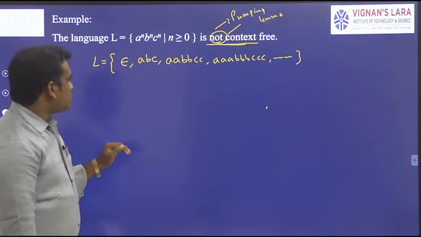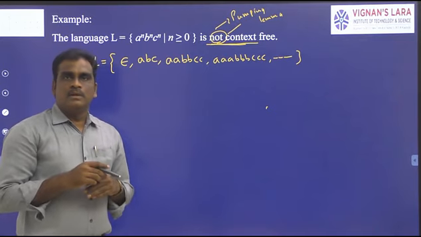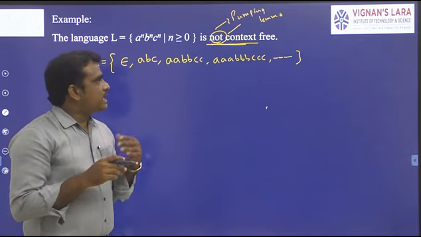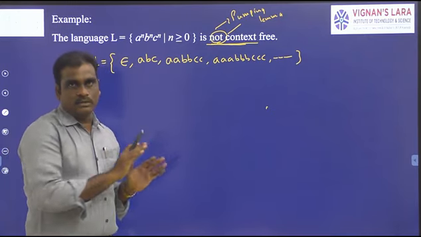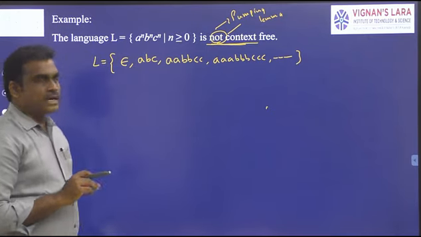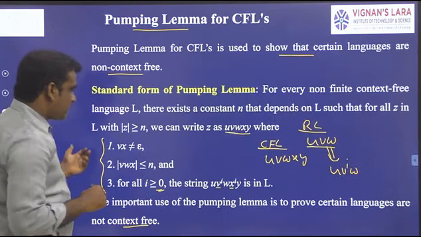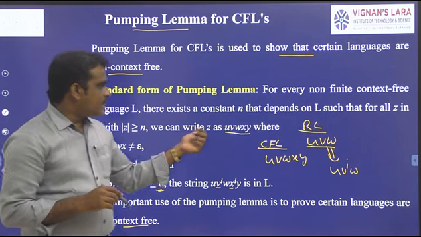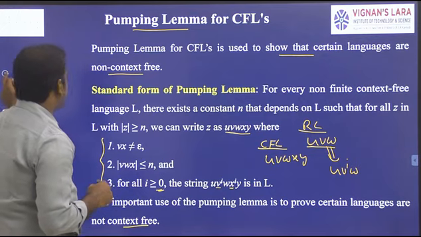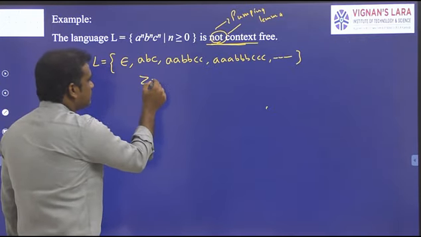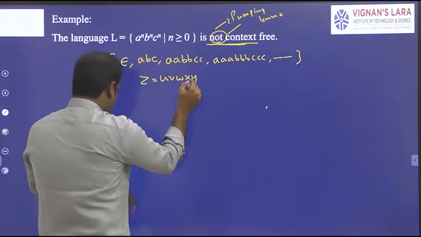In this process many approaches are there, but we have to follow the simple approach. I have already explained it in the previous unit, and the same approach is followed here. First start with the z value. What is the z value? Z means the string. So take z equal to u, v, w, x, y.